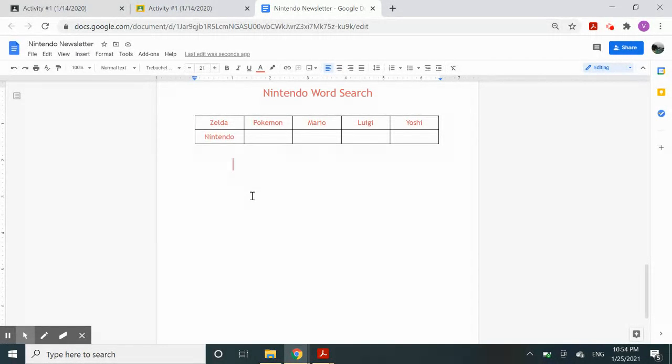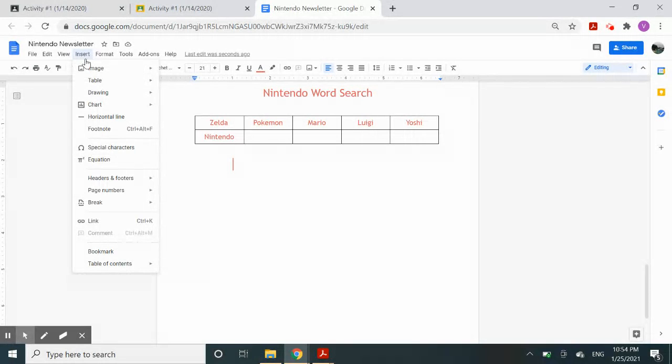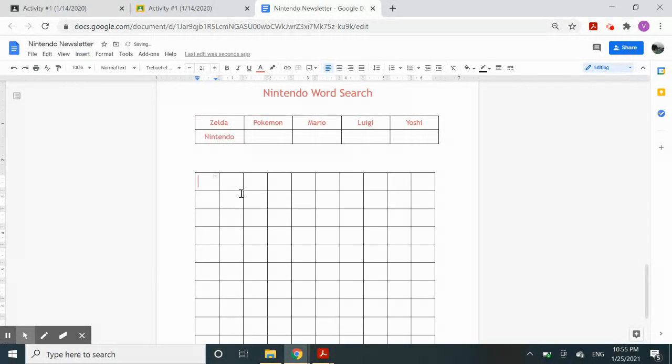So how do you create a word search? It's pretty easy. All you have to do is, again, go to Insert. From Insert, you're going to Table, and then I'm going to make it this one. Let's make it based on how many letters you have. So let's see that our biggest word is Nintendo. Nintendo has 1, 2, 3, 4, 5, 6, 7, 8 letters, I'm sorry. So I'm going to make this one 10 by 10 just to have space. A 10 by 10 square.